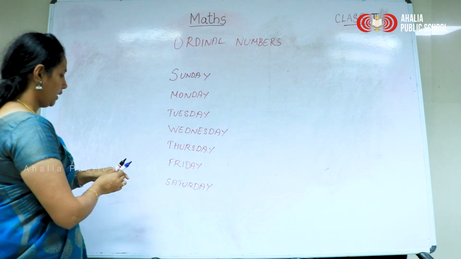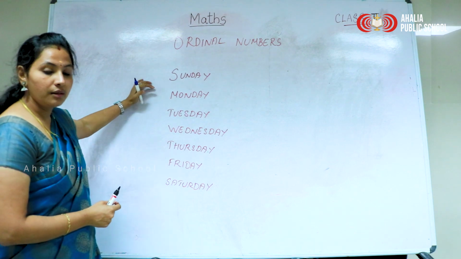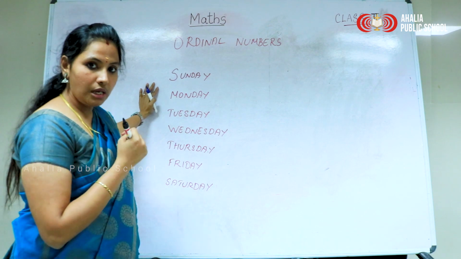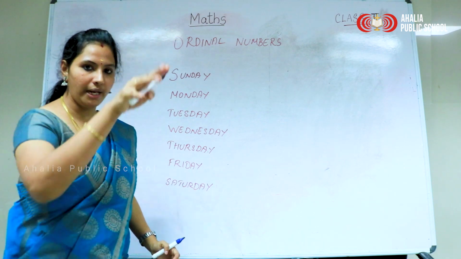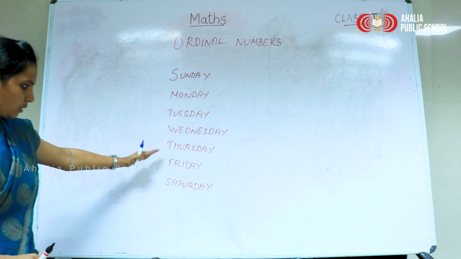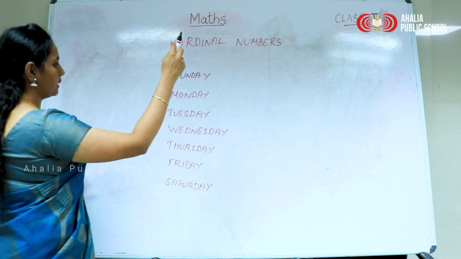See here, if I am asking you, among these 7 days, which is the 4th day? Let's count.